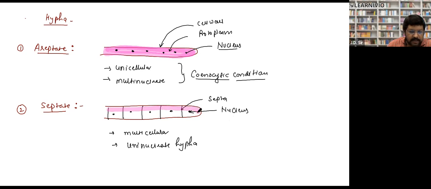So hypha may be either septate or aseptate. There is a third kind of hypha as well. Septate, aseptate, crystal clear, both of you? There is a third kind of hypha.